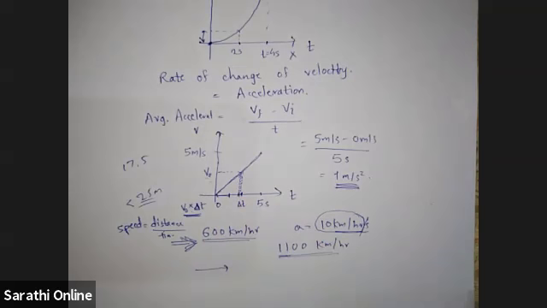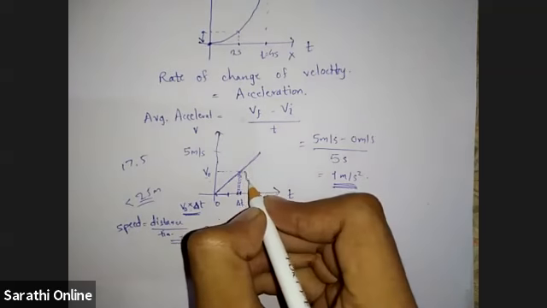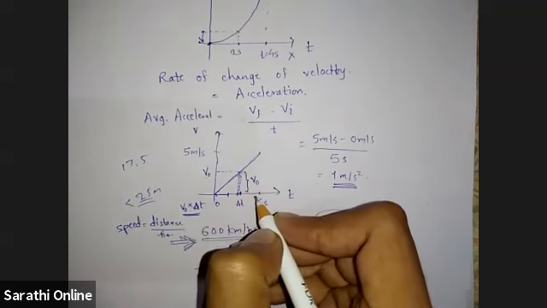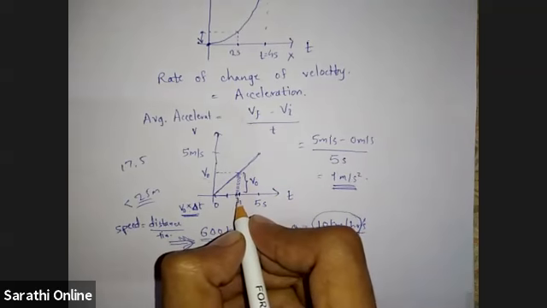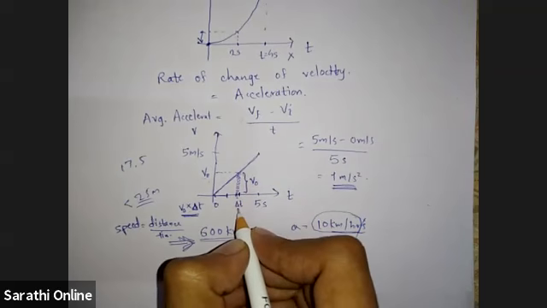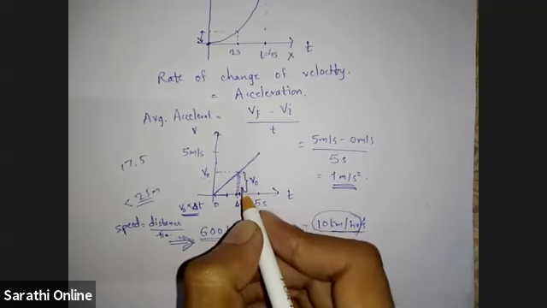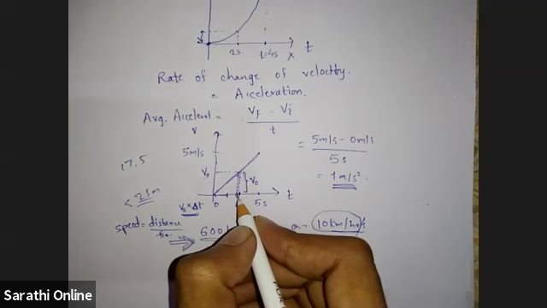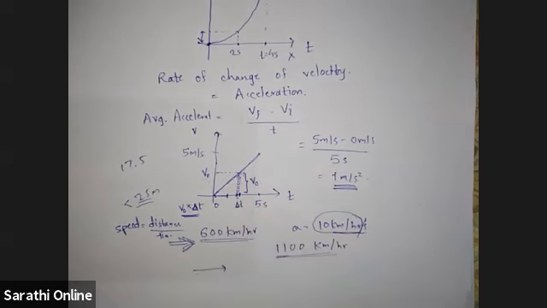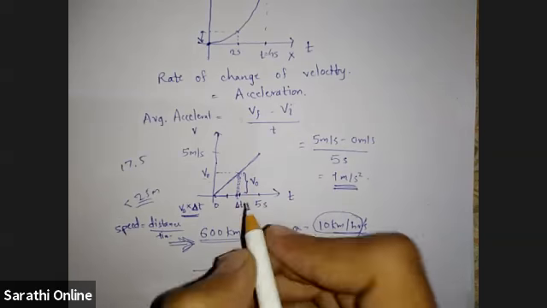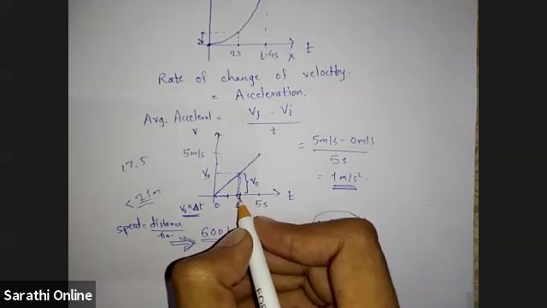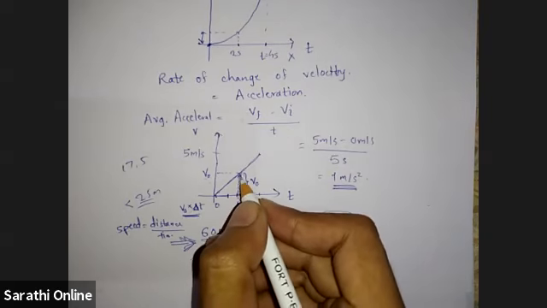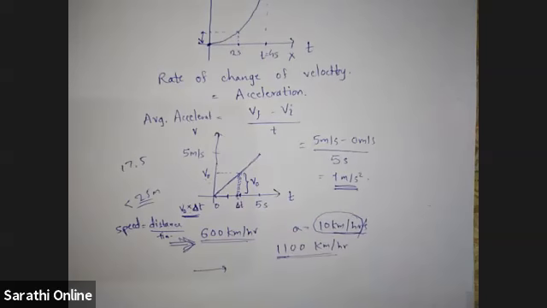Yes, sir. It is not clear. Because this height is what? This height is v naught. Okay. And this small breadth of this rectangular strip is what? Delta t. Delta t is a small interval. So length into breadth is the area of the rectangular strip. Okay. So in this small interval, the distance traveled by the object is given by the area under this, the area of this strip. Okay. Yes, sir.